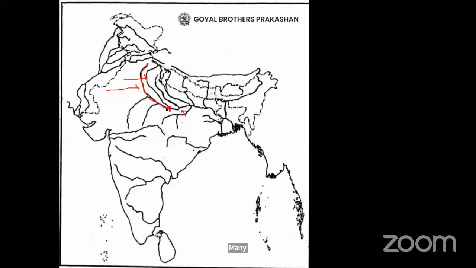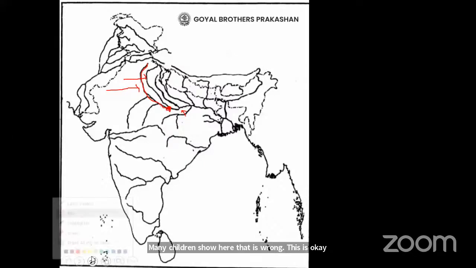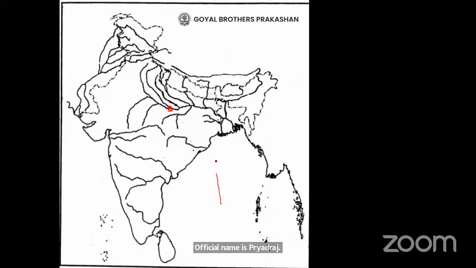This is Prayagraj. Okay, I hope every one of you knows its name has now changed. Official name is Prayagraj. Initially, it was Allahabad. And look at this tip. Exactly above this tip is the city of Kolkata. And in between them here is Hyderabad.